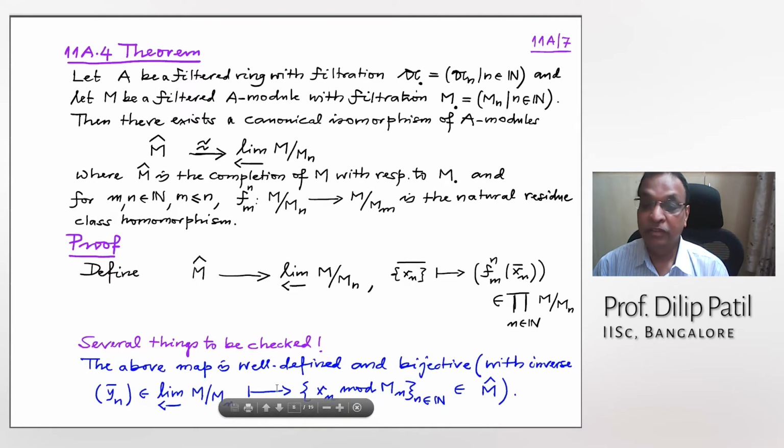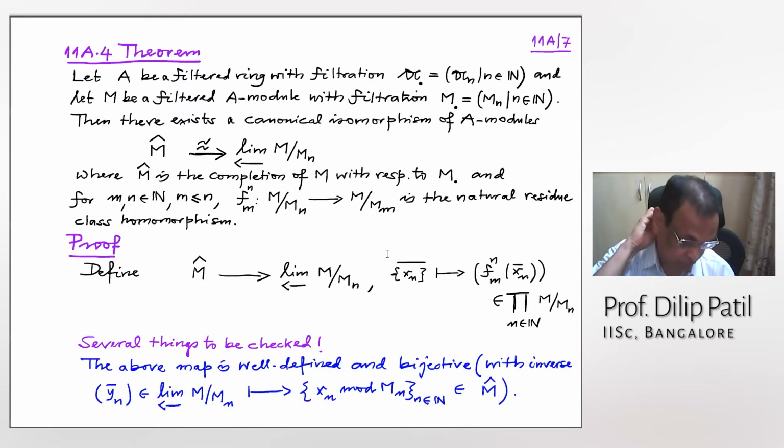Now what is this xn? Did I write it? No, I didn't write it. All right, so you have to get hold of some Cauchy sequence. So you have to lift these and get hold of a Cauchy sequence, and then you have to take the image of that modulo the null sequence.